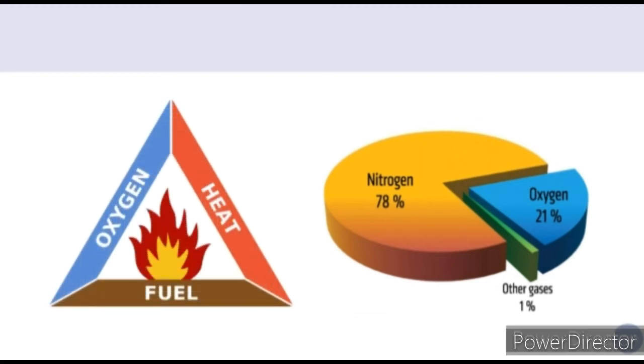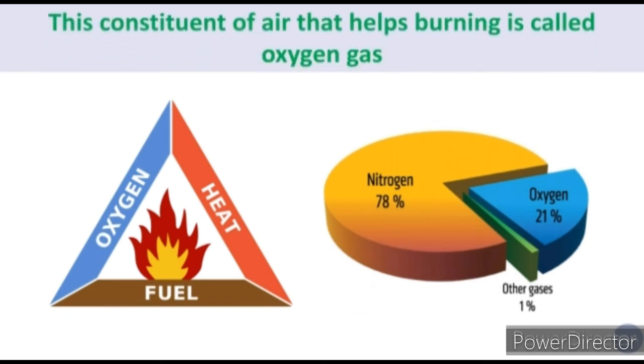Now oxygen is required for burning. This constituent of air that helps burning is called oxygen. Now which is the gas which is used for burning? Oxygen, which is present in the air. For burning, what all things are required? Fuel is required, then heat is required, and oxygen is also required. All these three things are required.